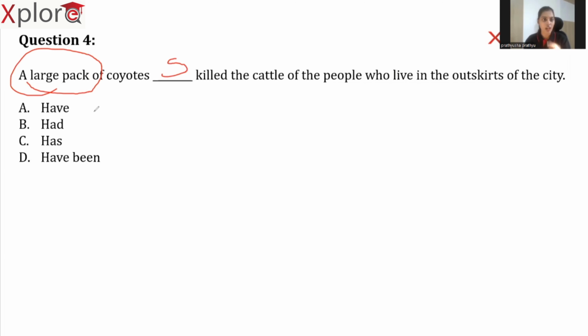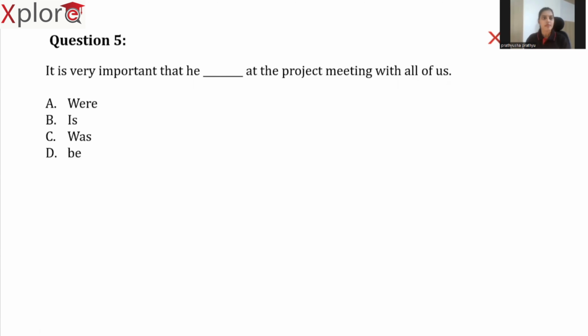So now let's identify how many of the options are taking a singular verb. Only one option, and that is option C. So based on this, you can directly eliminate options A, B, and D. And the right answer here is has. It is very important that he blank at the project meeting with all of us. Option A, were. Option B, is. Option C, was. And option D, be.